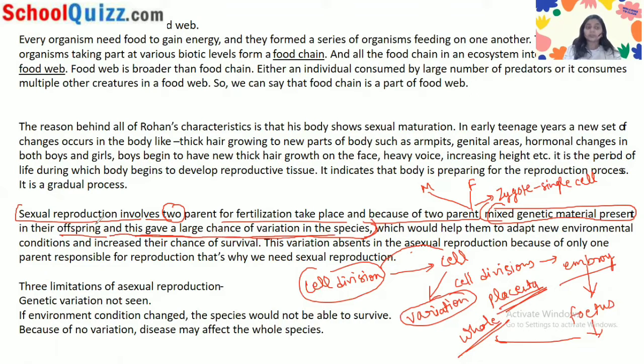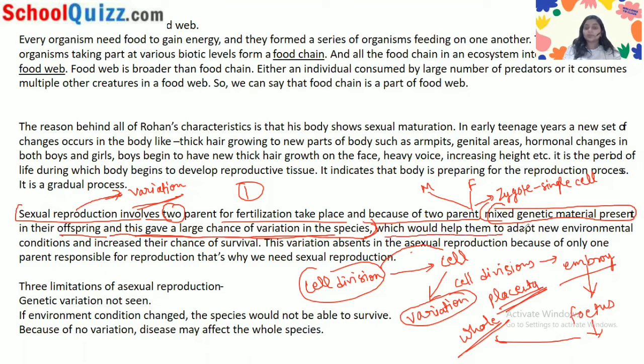Always remember that sexual reproduction provides variation in the species, but asexual does not, because in asexual reproduction only a single parent is involved. That's why they do not produce variation in their species, individuals or offspring.